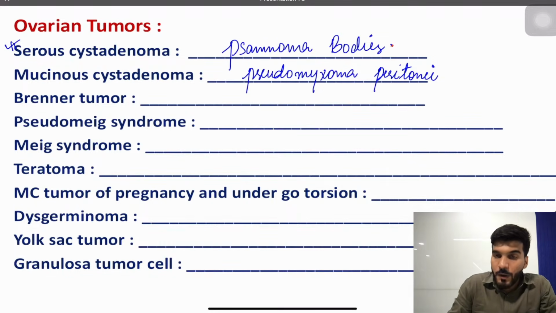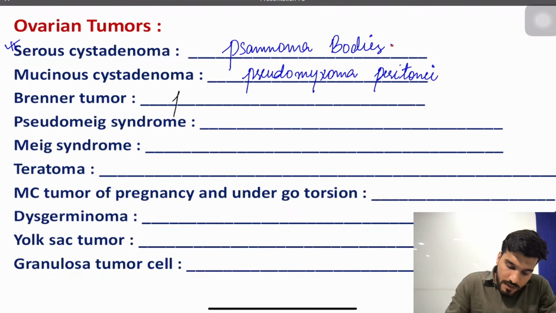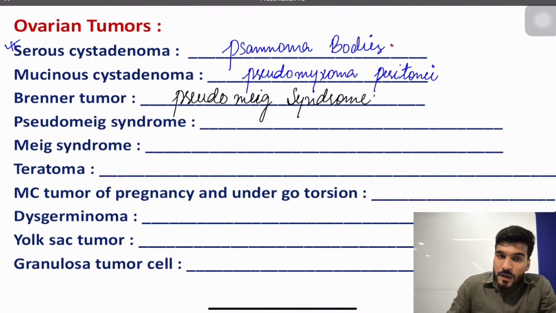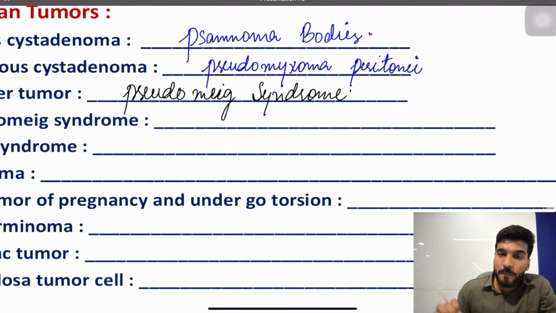Then we have Brenner tumor, which is associated with Meigs-like pseudo-Meigs syndrome. What exactly is pseudo-Meigs syndrome? There are three things: Brenner tumor, pleural effusion, and ascites.